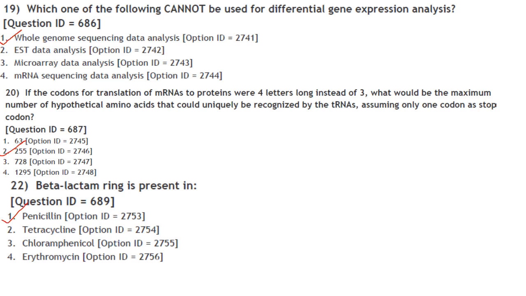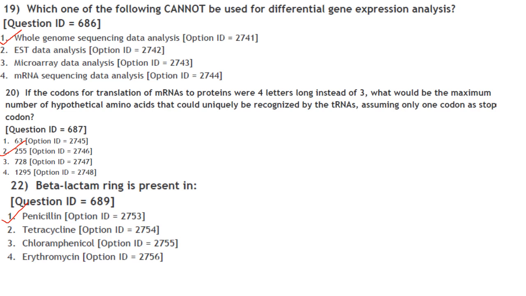Then next one. If the codon for the translation of mRNAs to proteins were 4 letters long instead of 3, what would be the maximum number of hypothetical amino acids that could uniquely be recognized by the tRNAs, assuming only one codon as stop codon? So here they have asked, instead of 3-letter codons, if it was a 4-letter codon, then how many hypothetical amino acids could be recognized by tRNAs, and you have only one stop codon.